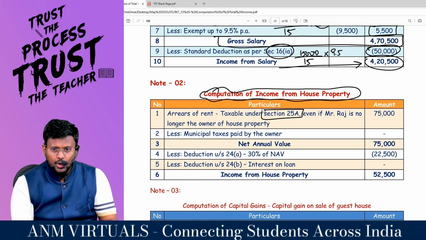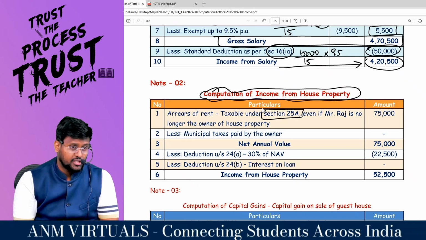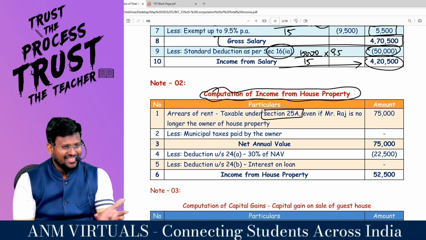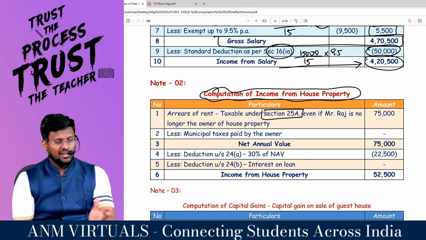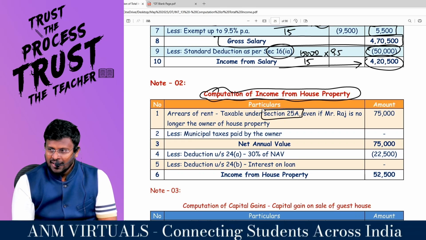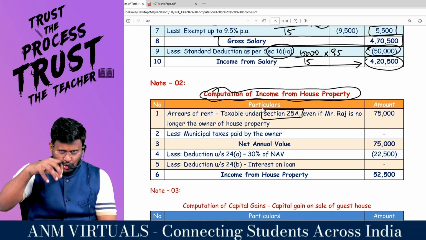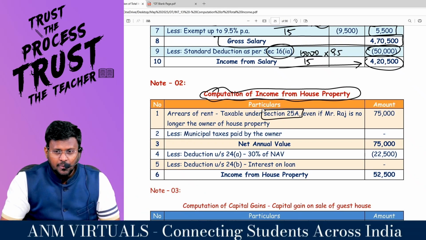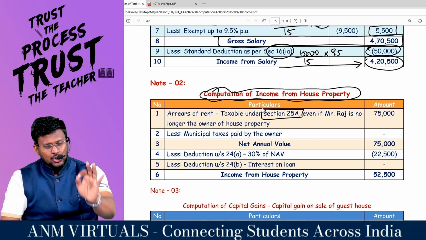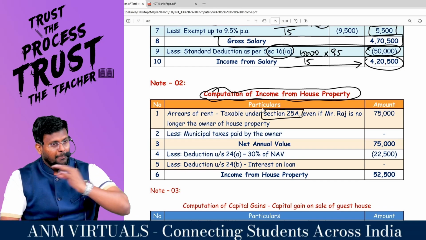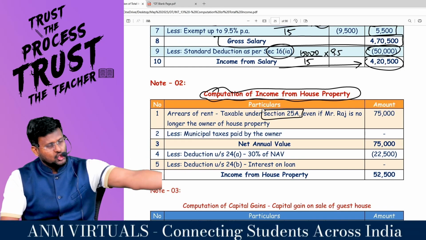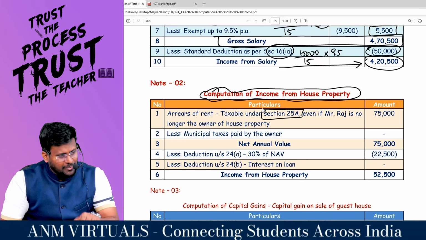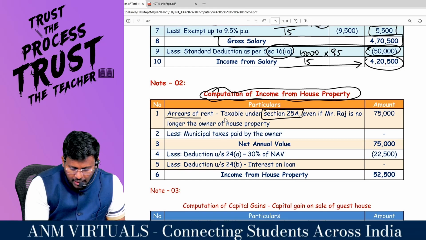Arrears of rent means, as when you studied in college and had arrears in a subject. Arrears in the sense: I am supposed to get a thing now, but if I get it in the future, that is called arrears. So actually, actual rent received or receivable should be there, but if you get that amount in the future, it is called arrears of rent. So this chapter is saying that arrears of rent will be taxable.